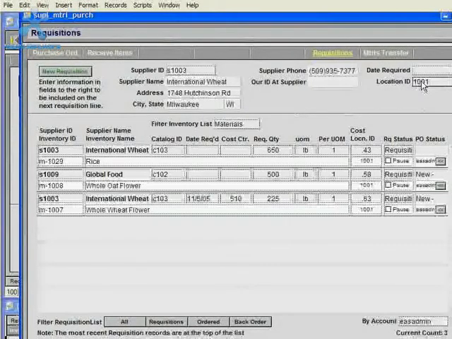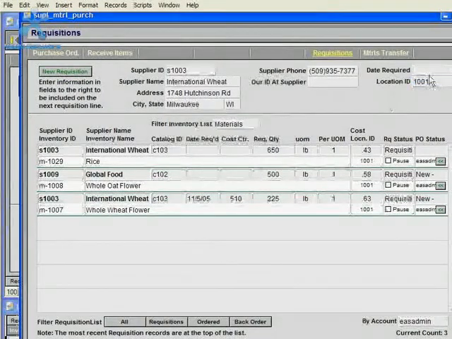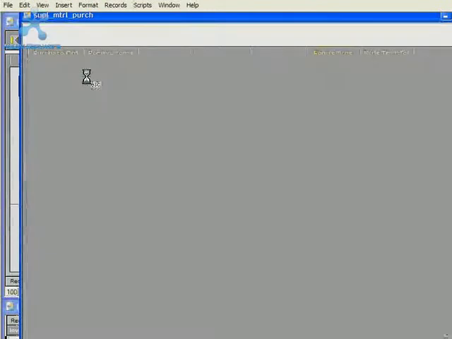And you must choose a location ID. This is very important because the inventory control is based on the location ID that's chosen, so when these items are received, the inventory control will add to this inventory location, and also the ship to address that goes to the supplier where to ship these items to, which location at your company, will also be determined by which location is chosen. So I'll just choose location 101. I'll click new requisition,